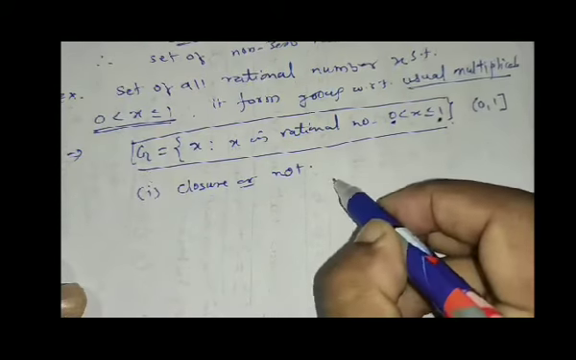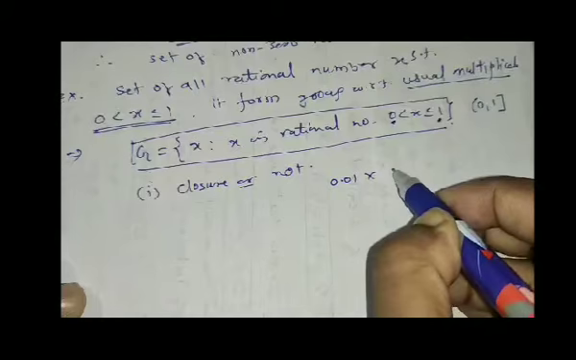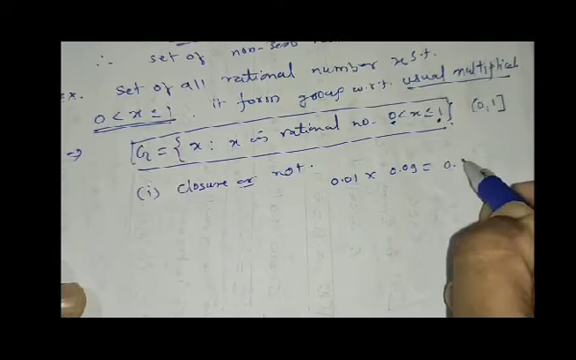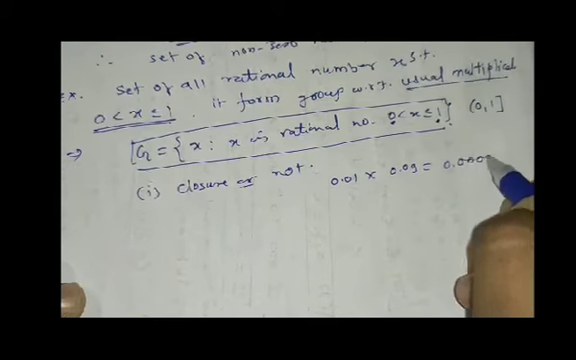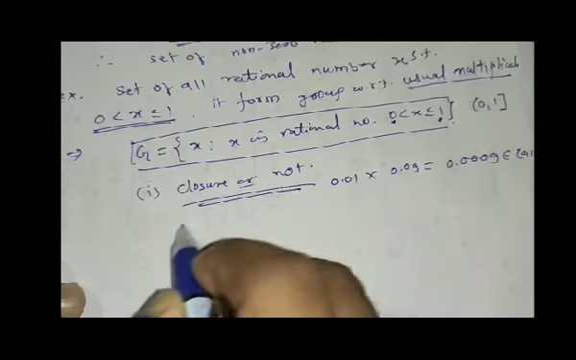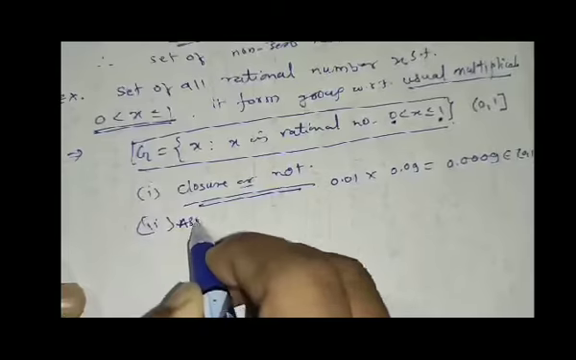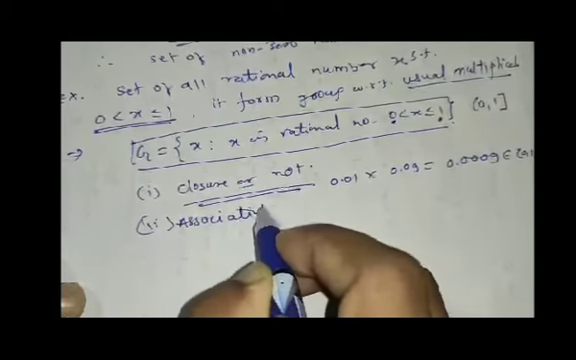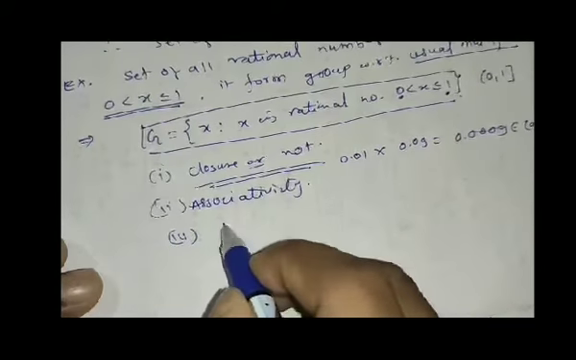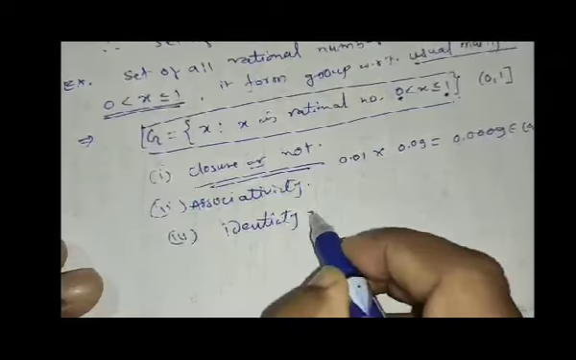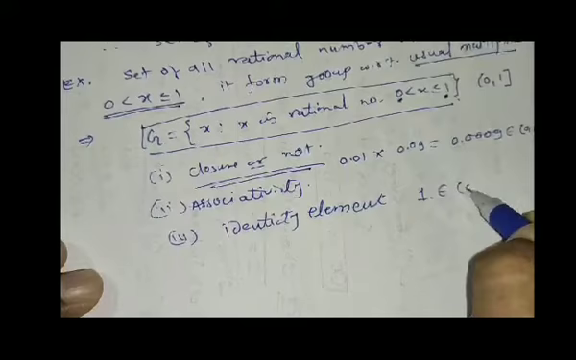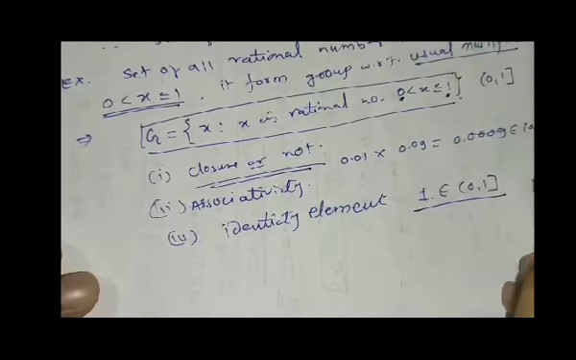If you take any numbers, suppose I take 0.01 into 0.09, then we get 0.0009, which again belongs to the interval (0,1]. So it is closure. If we check associativity, then this will be satisfied. The third is the identity element. So here 1 is the identity and it belongs to this set.